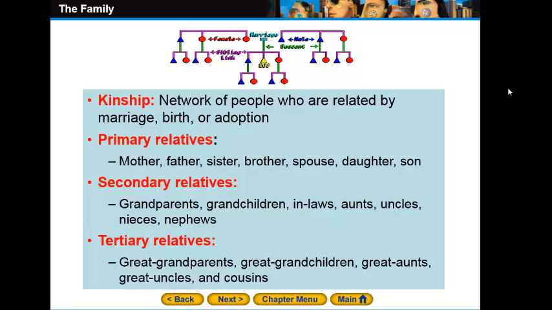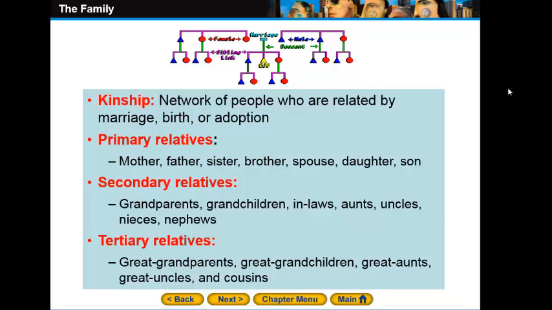If we look at the top of this screen, you're gonna see some kind of diagram or family tree. This will be a kinship. The kinship is a network of people who are related by marriage, birth, or adoption. In this kinship, you're gonna see three stages of your relatives.